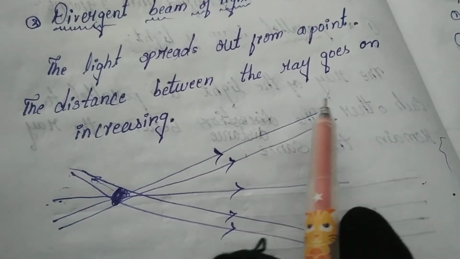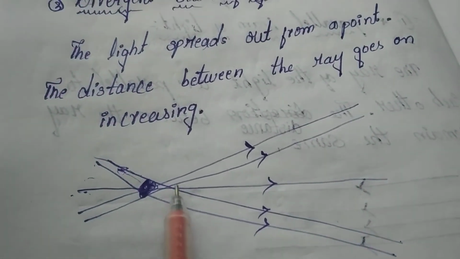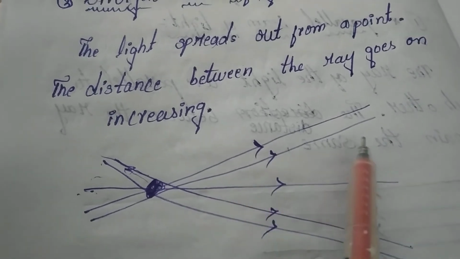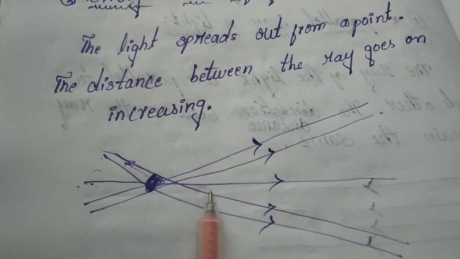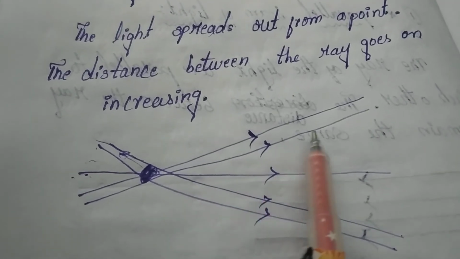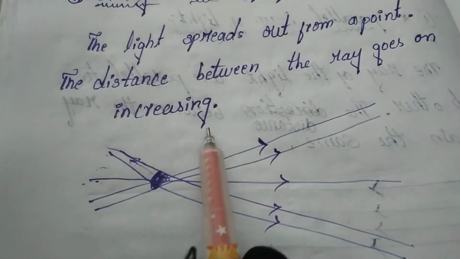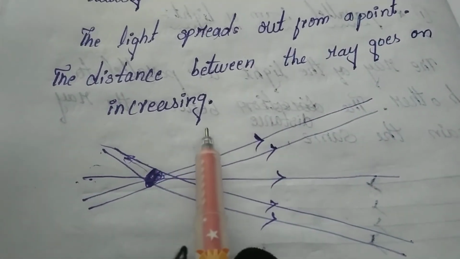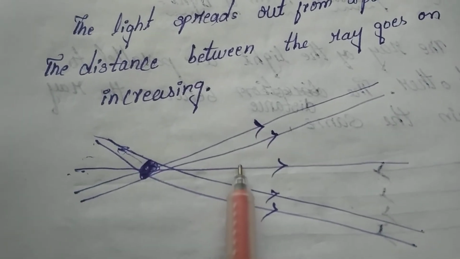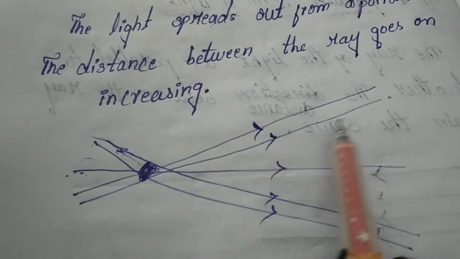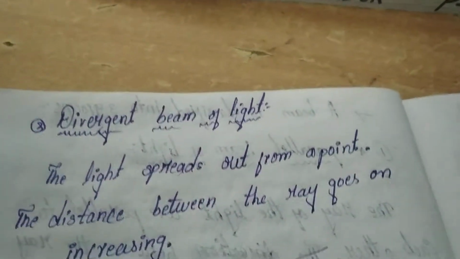Look at the diagram here. The light is spread out from the point, and here the distance between the rays is very less. After passing from the point, the distance between the rays keeps increasing. Here the distance between the two rays is less, and after passing some distance the distance between the rays is increasing. This is the divergent beam of light.